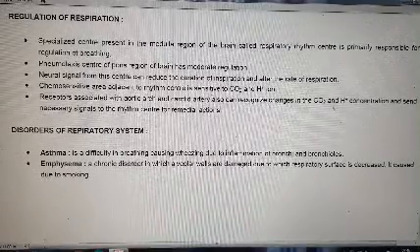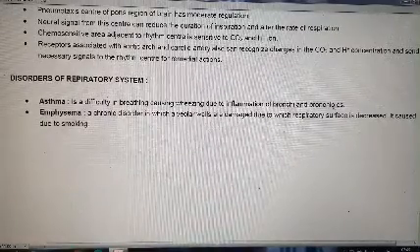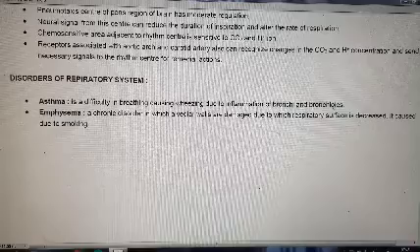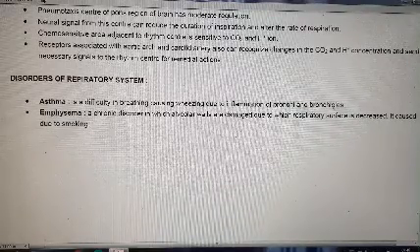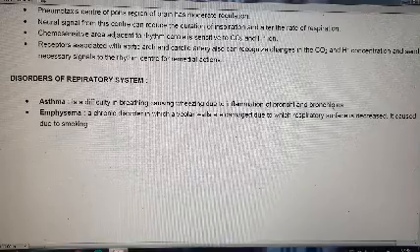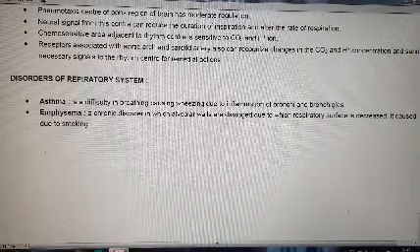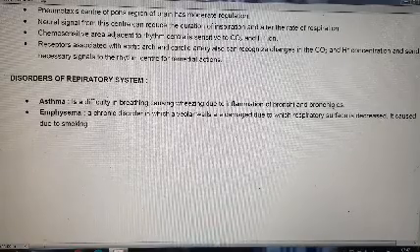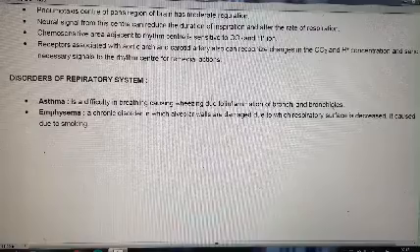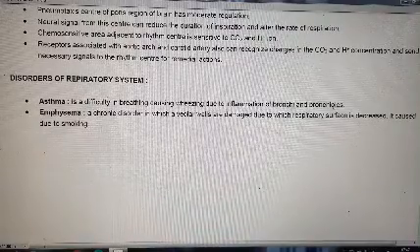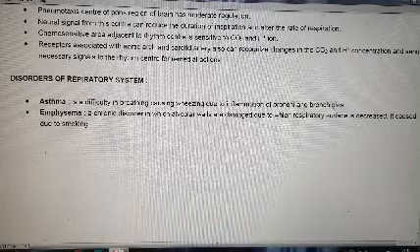Now let's talk about the disorders of the respiratory system. These are asthma. It is a difficulty in breathing causing wheezing due to inflammation of bronchi and bronchioles. This is called asthma. Emphysema, a chronic disorder in which alveolar walls are damaged due to which respiratory surface is decreased. It is caused due to smoking. This is emphysema.